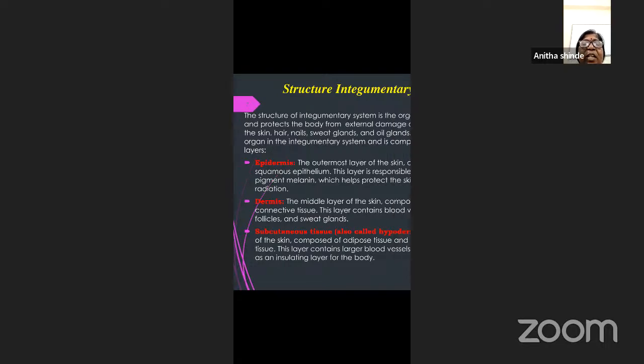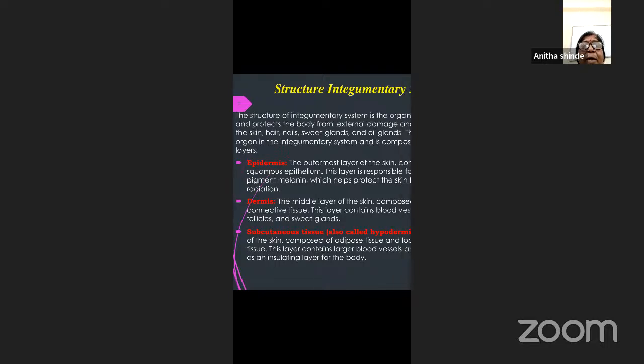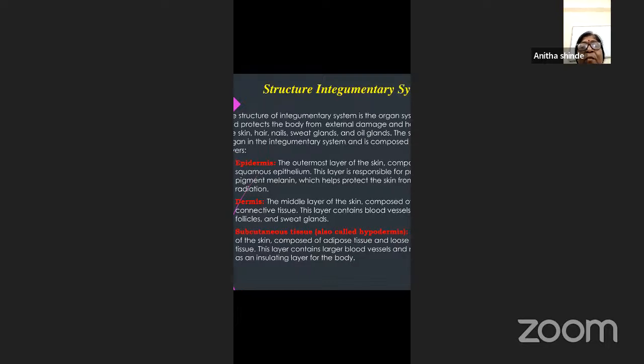So when you talk about this, what is the main role of the epidermis? The epidermis consists of stratified squamous epithelium, and this layer is responsible for producing the pigment called melanin. Just now we have told you, okay? It helps to protect the skin from harmful UV radiation.